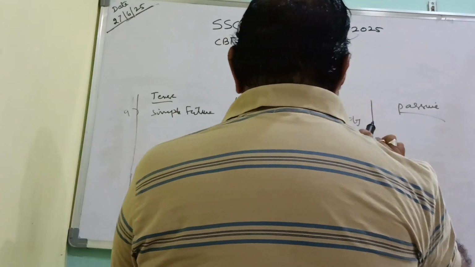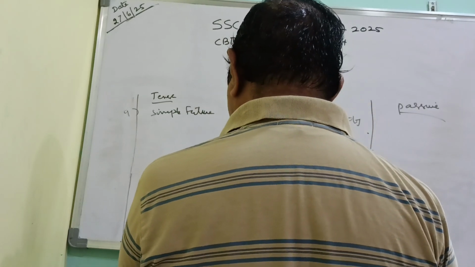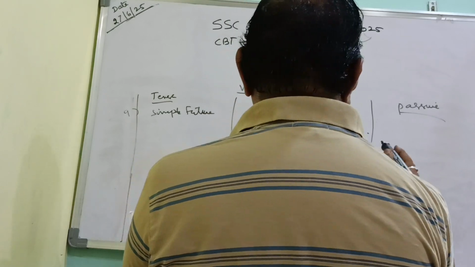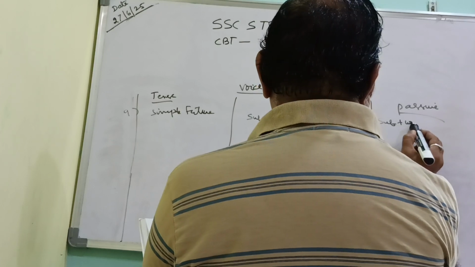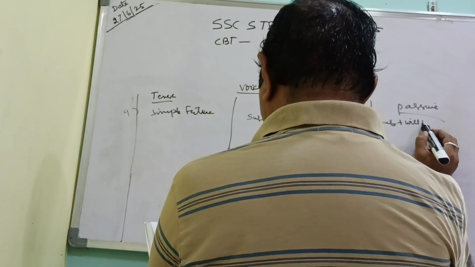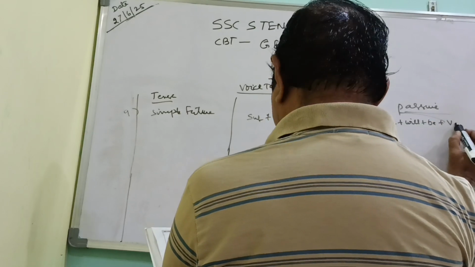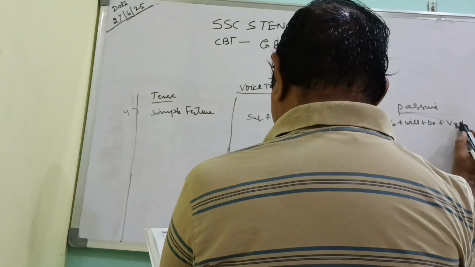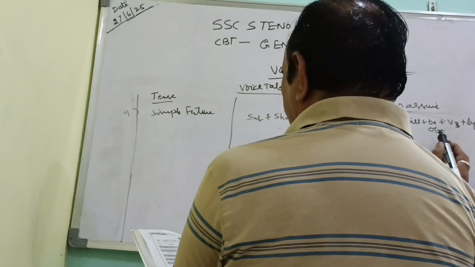In the passive voice, how will the sentence formation be? Passive voice, simple future tense. Structure will be subject plus will plus be, then the third form of the verb, plus by plus object.